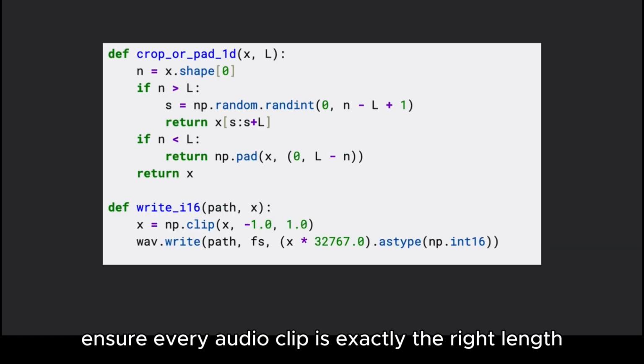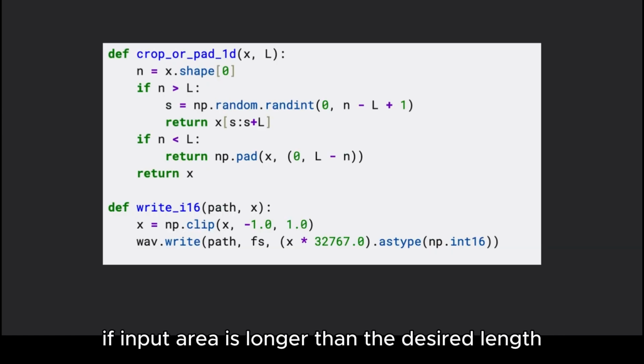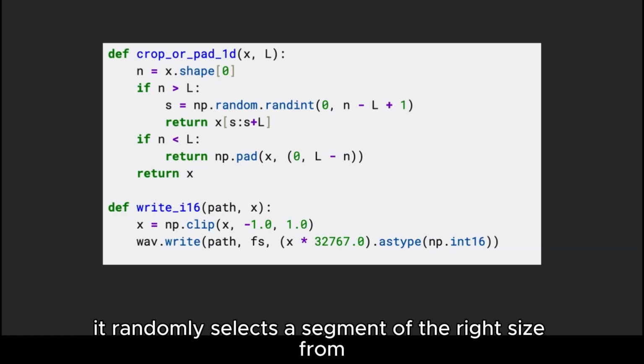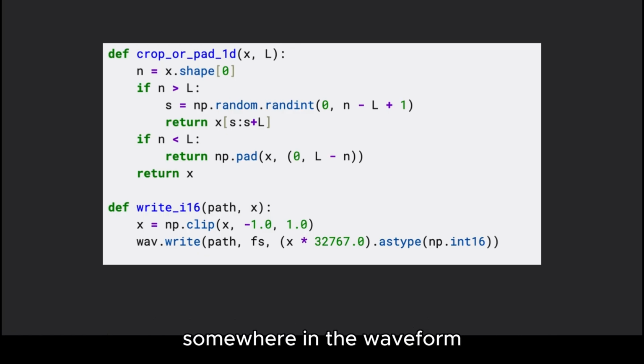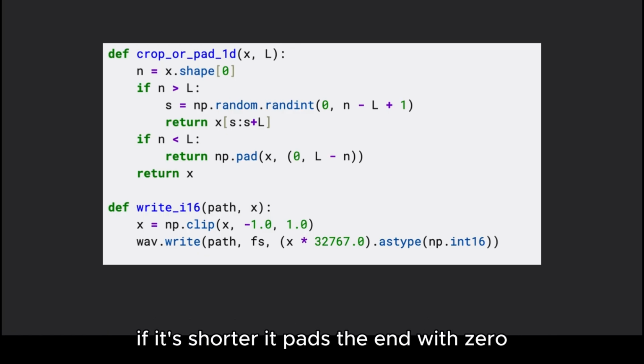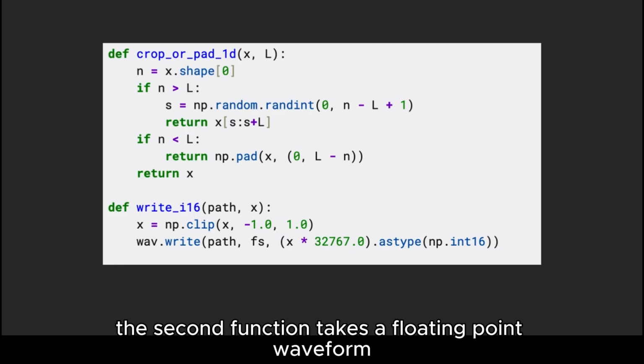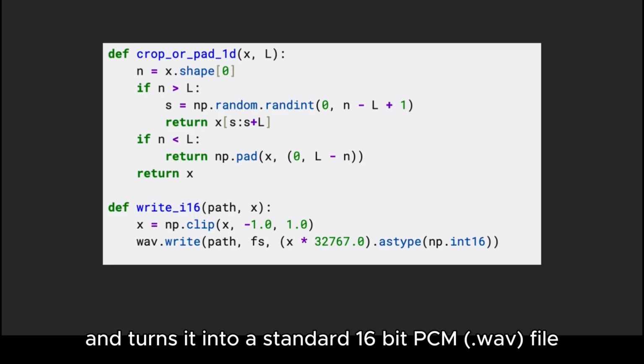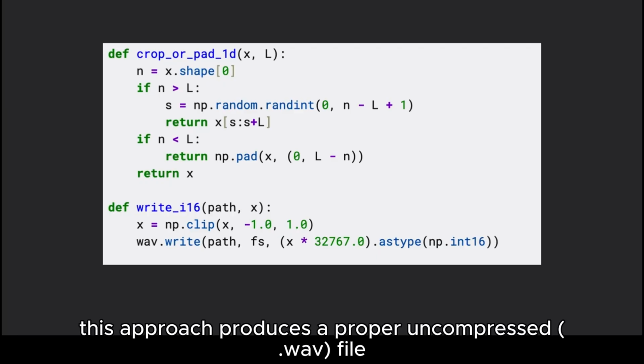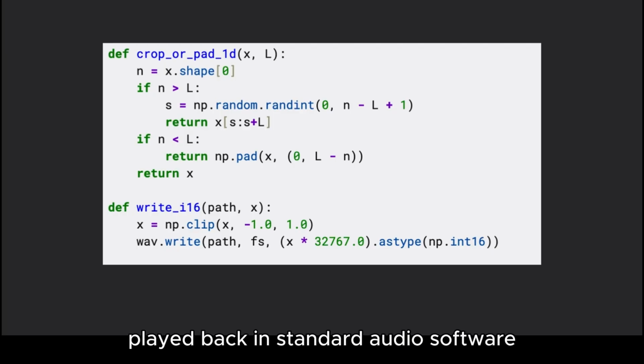The first function ensures every audio clip is exactly the right length. If the input array is longer than the desired length, it randomly selects a segment of the right size from somewhere in the waveform. If it's shorter, it pads the end with zeros so the audio reaches its required length. The second function takes a floating point waveform and turns it into a standard 16-bit PCM wave file. This approach produces a proper uncompressed wave file so that it can be played back in standard audio software.